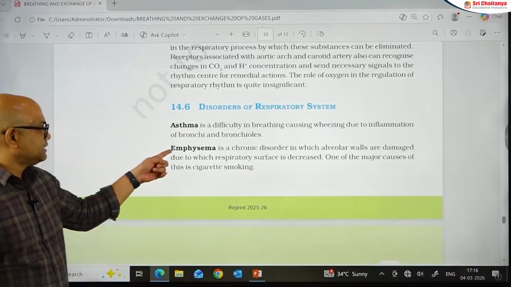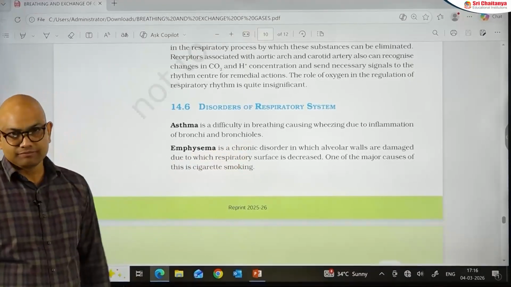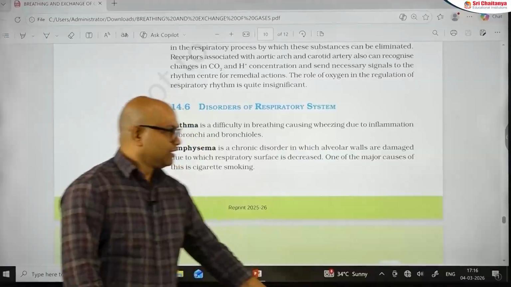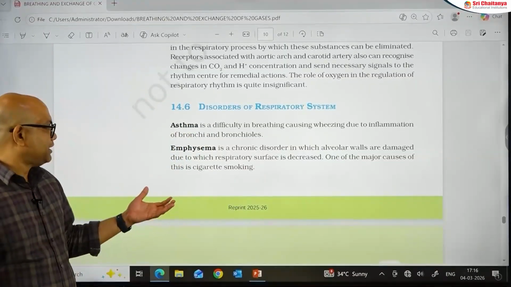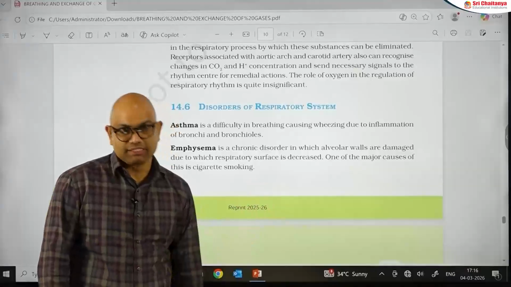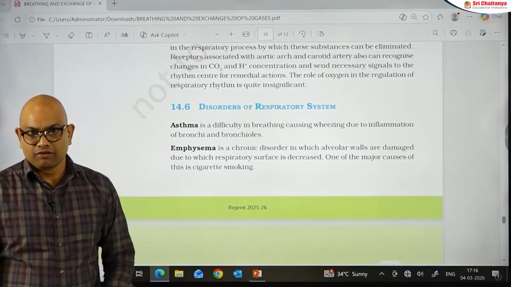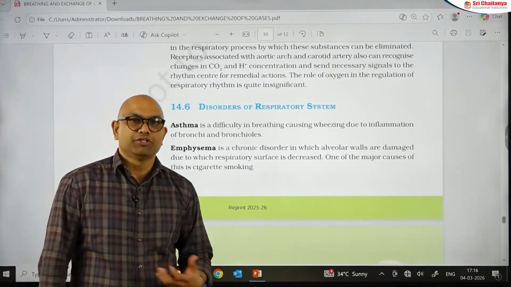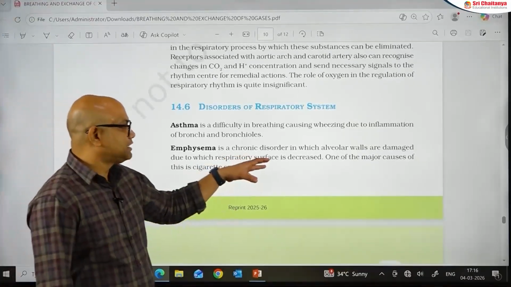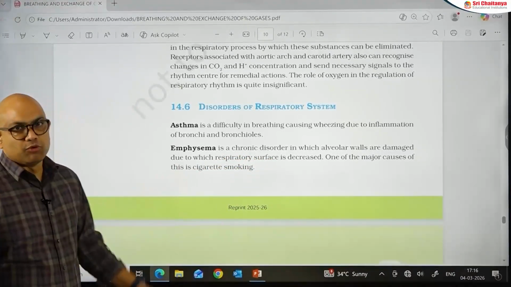The second disorder is emphysema. It is a chronic disorder. What happens in this disorder? The alveolar walls are damaged. When alveolar walls are damaged, the respiratory surface decreases. When the respiratory surface decreases, the exchange of gases is affected, and that causes breathing issues. The major cause of emphysema is cigarette smoking.